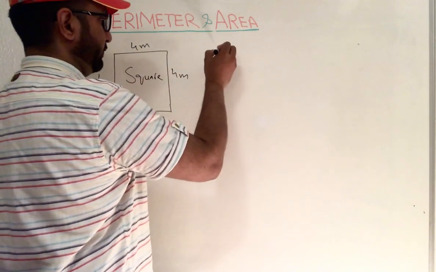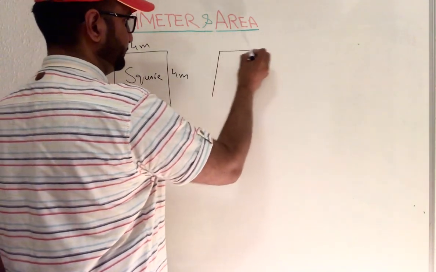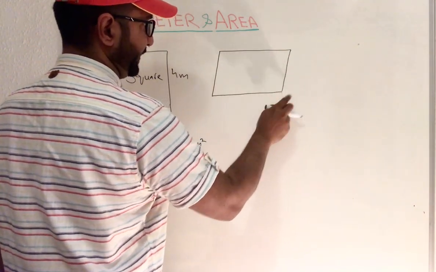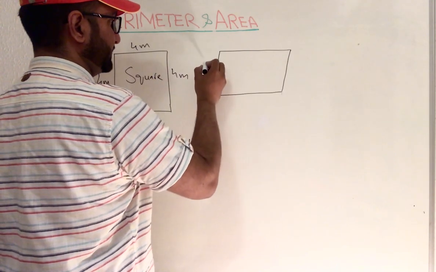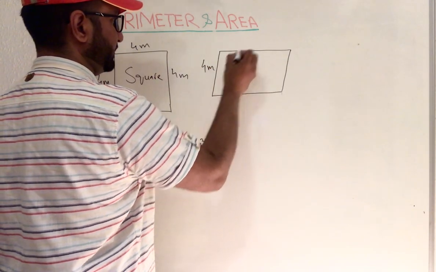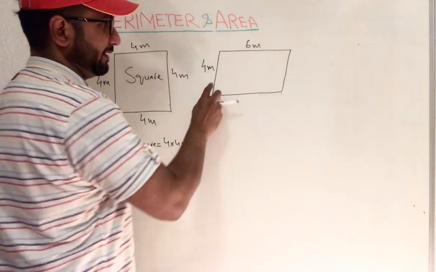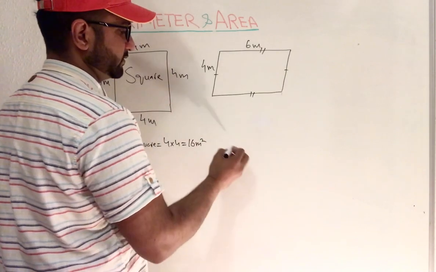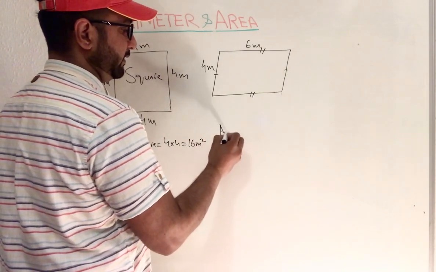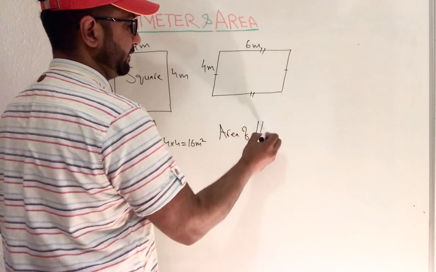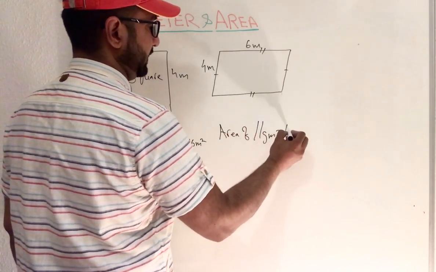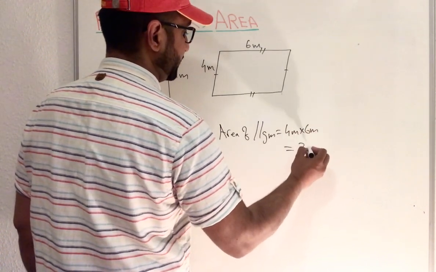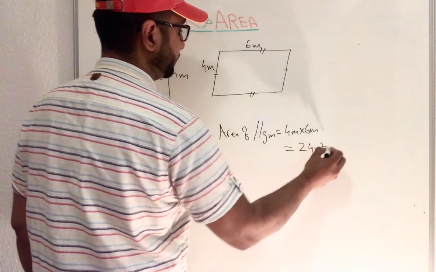If you are finding a parallelogram, if this is 4 meters, this is 6 meters. Parallelogram means that side is equal to that side and that side equal to that side. So the area of a parallelogram is length times width, which is 24 meters squared.